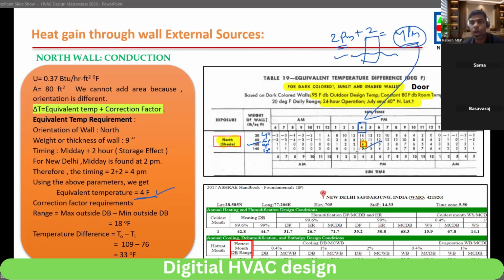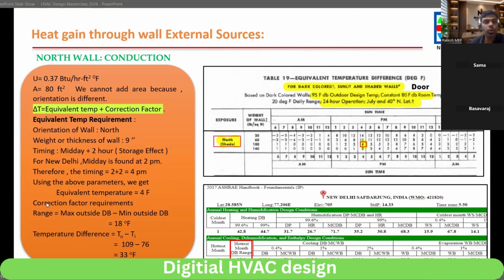We have to see how much equivalent temperature you are getting. So at 4 p.m., 4 degree Fahrenheit is the equivalent temperature for this north wall. Is this applicable only in coastal area or all over? All. I'm giving an example only. Okay, sir, I got it. Now we only have to find out the correction factor.